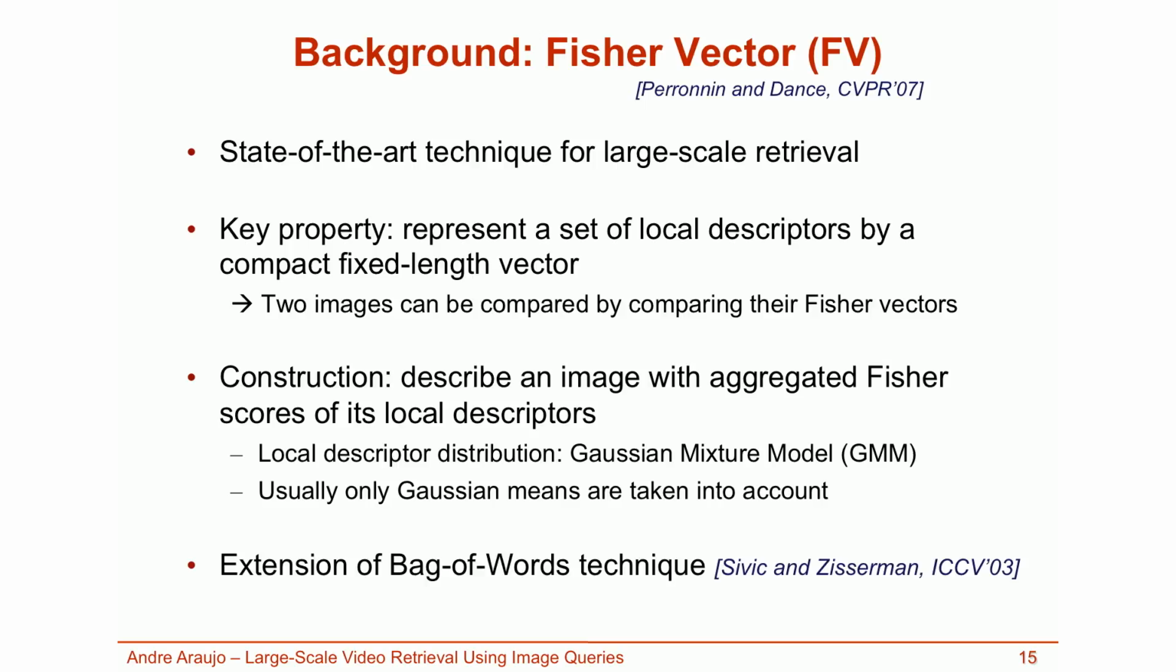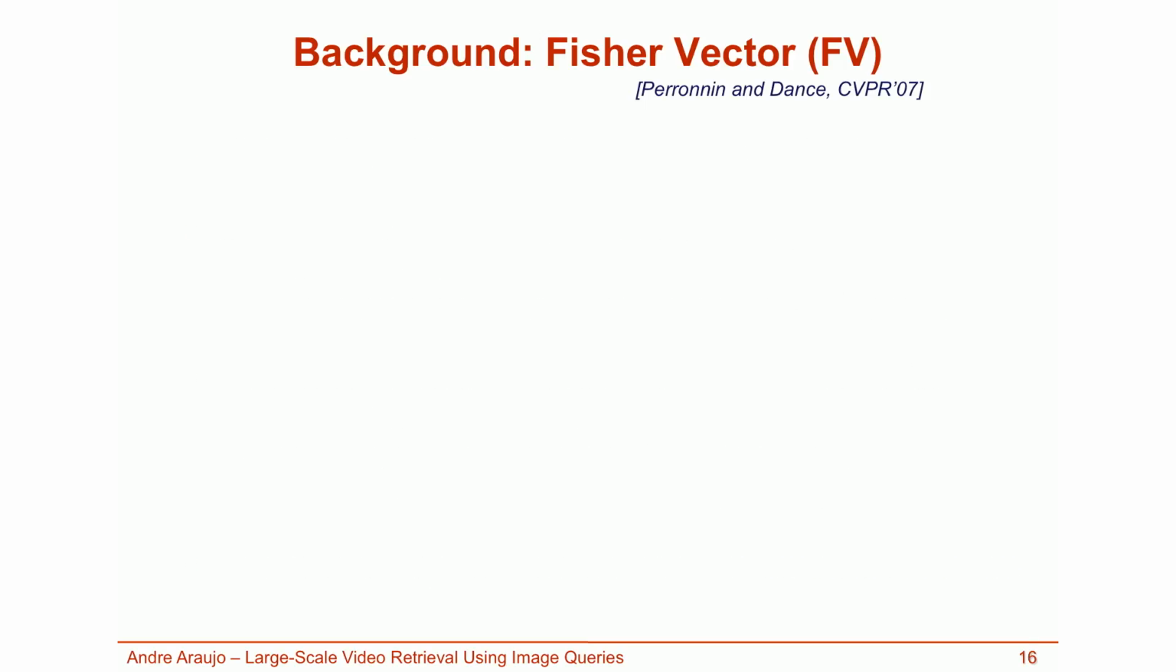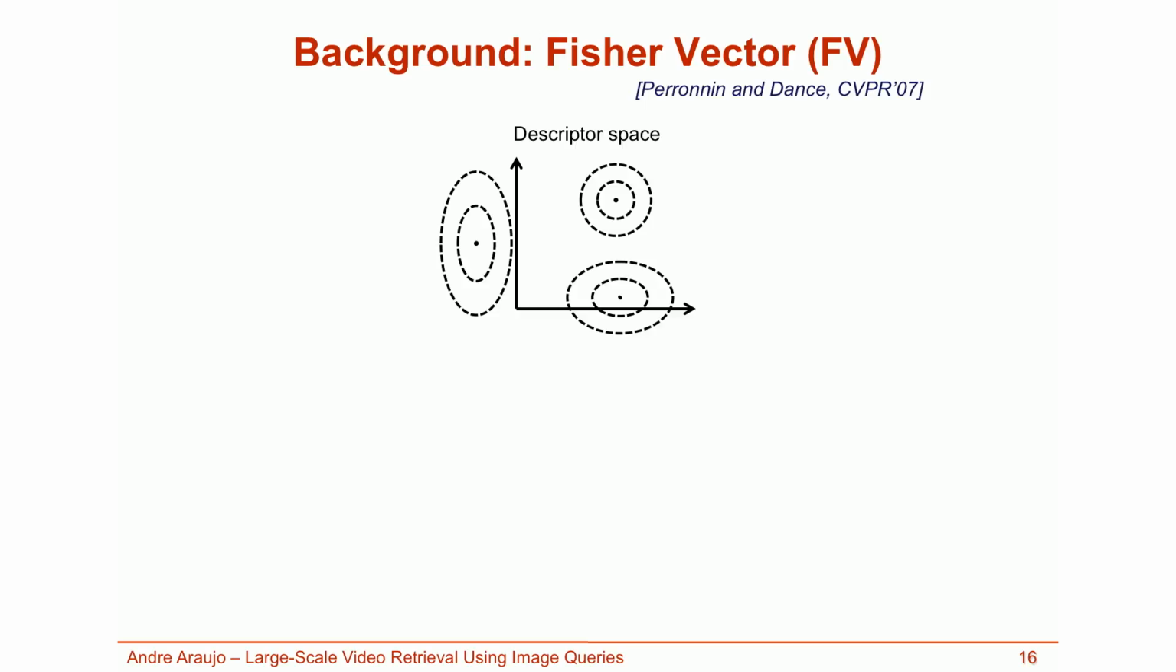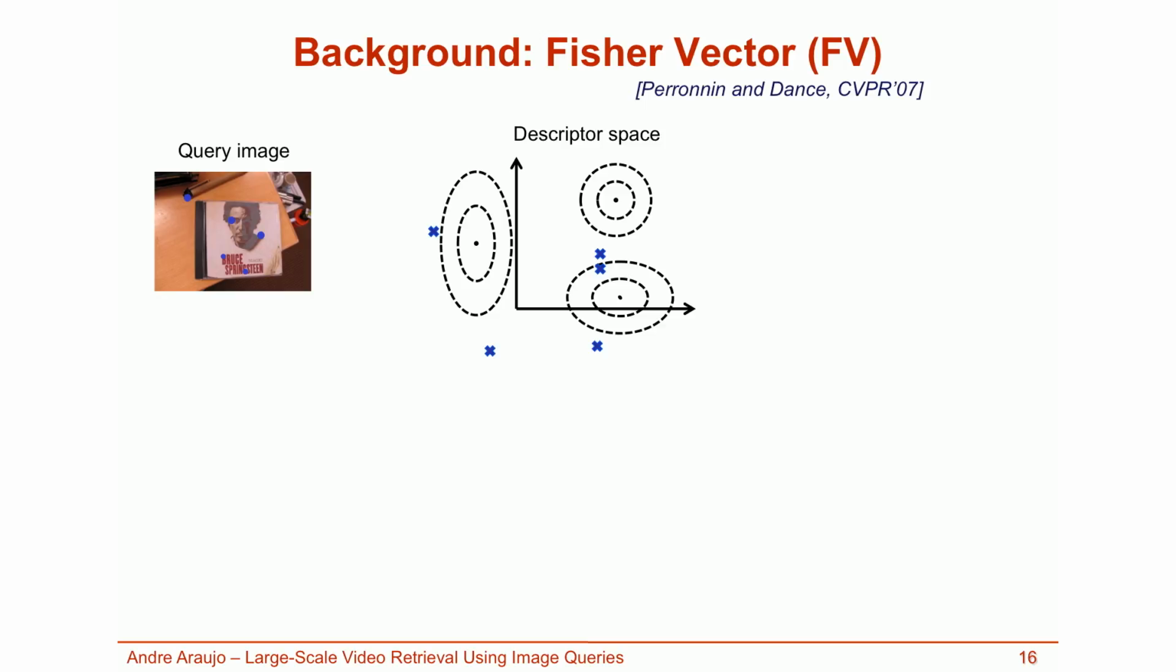This technique can also be seen as an extension of the bag-of-words method. In this slide, I'll present the basic way a Fisher vector is constructed. First, in descriptor space, a Gaussian mixture model is trained using features from training images. Consider the construction of the Fisher vector for the query image with descriptors shown in blue.